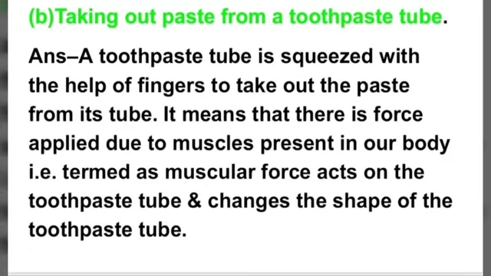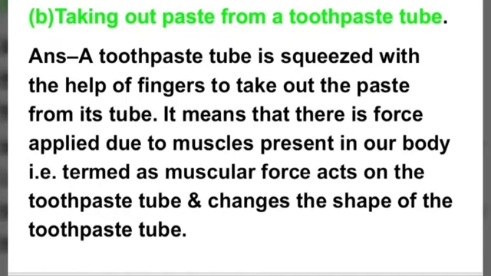B part is, taking out paste from a toothpaste tube. So the answer is, when a toothpaste tube is squeezed with the help of fingers to take out the paste from its tube, it means for doing this there is a force applied due to muscles.